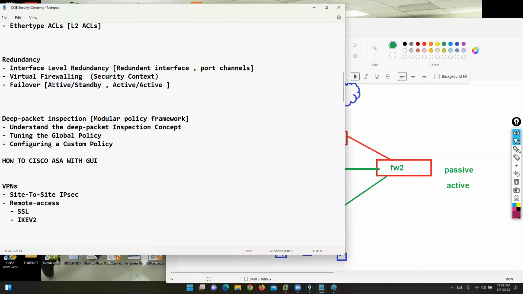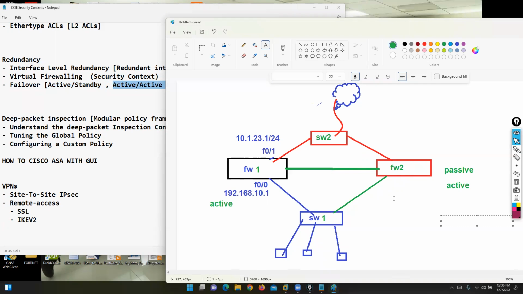It's up to you guys. You can go with active standby or active active. I will tell you the scenario where we can use the active standby option or where we can use active active. So this is our failover concept. I hope this option is clear.